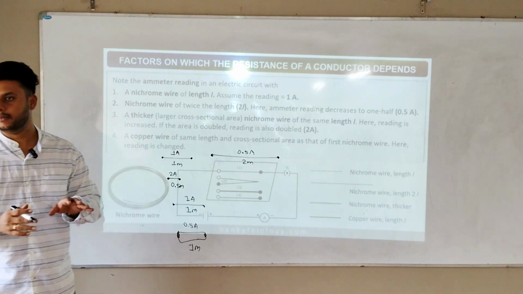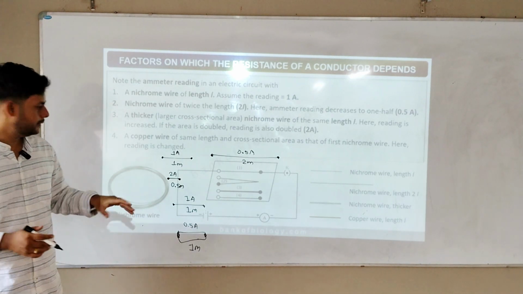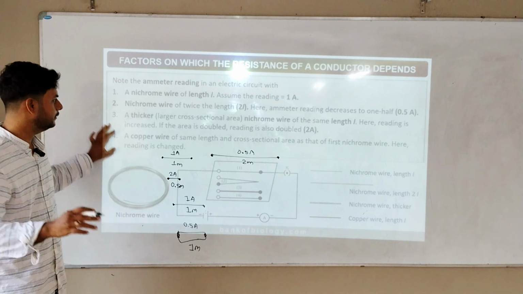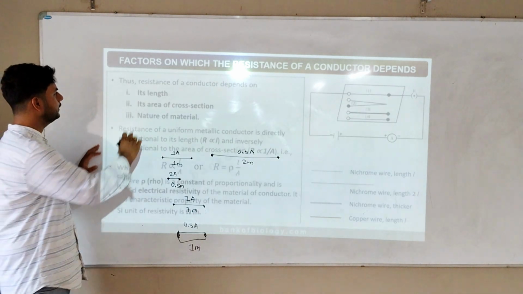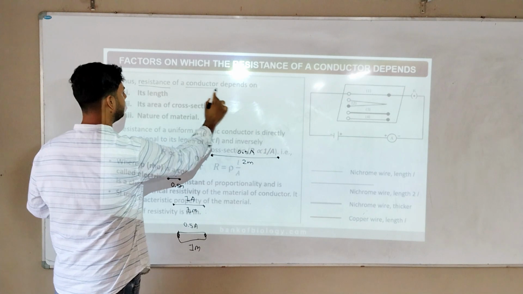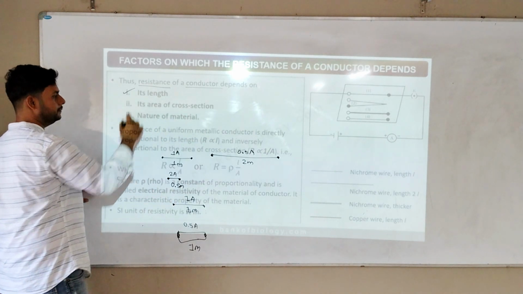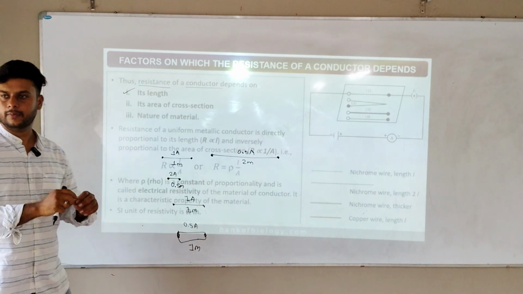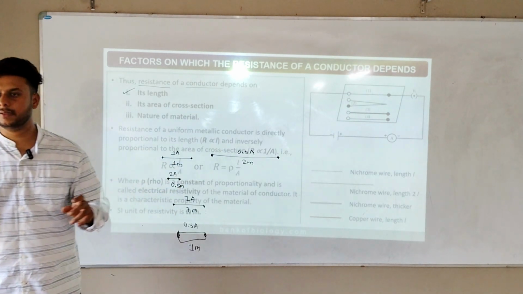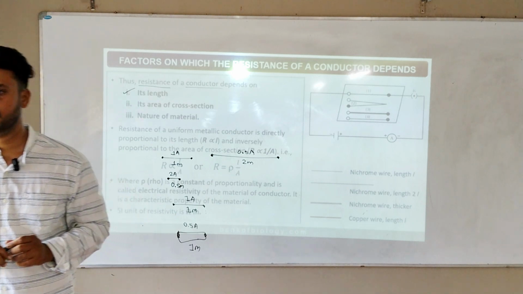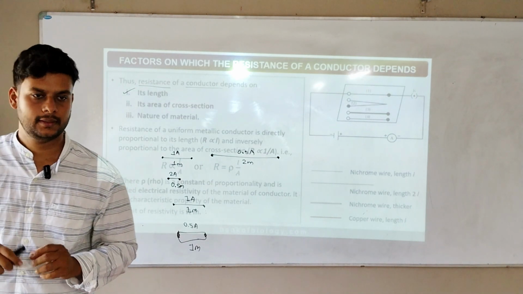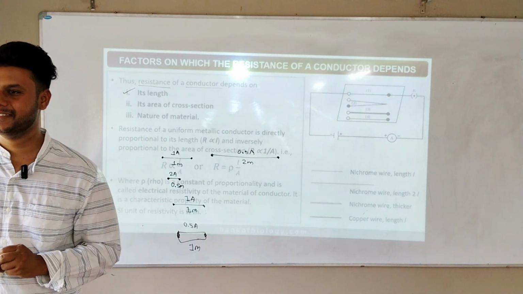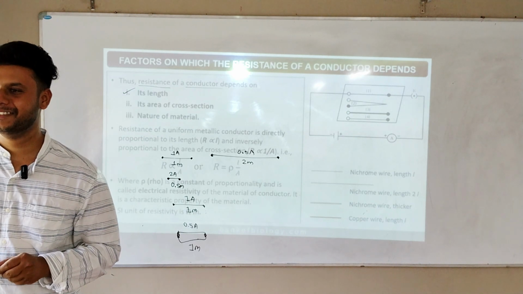Okay, next, take the next page. I will tell everything in one shot. The resistance of a conductor depends on its length. First point, length: the more length you take, the more resistance.